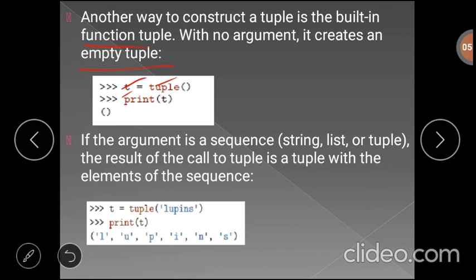Here we are calling the tuple function and passing one string as an argument. In this case, it will create a tuple whose elements are the characters present in this string. If you give print of t, it will create the tuple with the elements L, U, P, I, N and S.